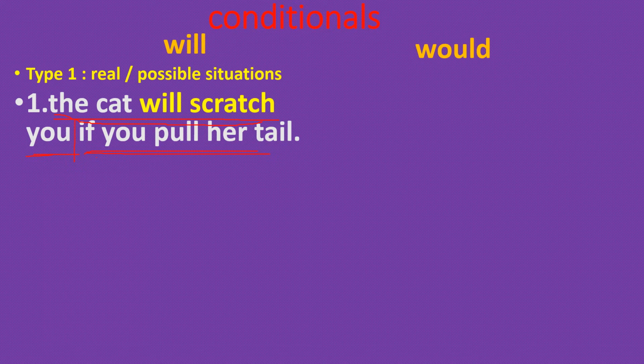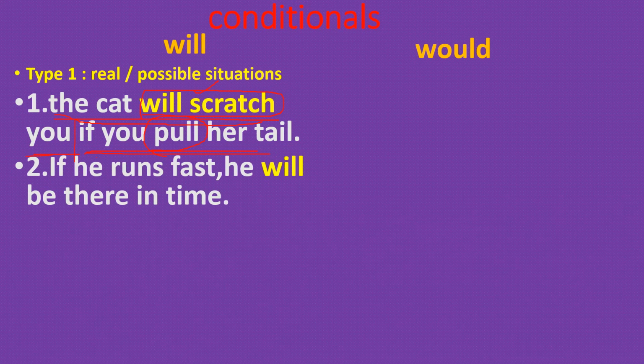In the if clause, the verb is in simple present. In the main clause, it is will plus verb 1. So in type 1 condition, the verb in the main clause should be in simple future, that means will plus base form. Next one. If he runs fast, he will be there in time. Here also, if he runs fast is the if clause. He will be there in time is the main clause.